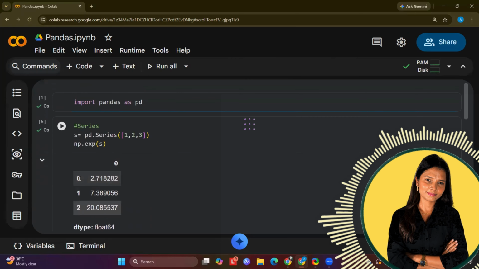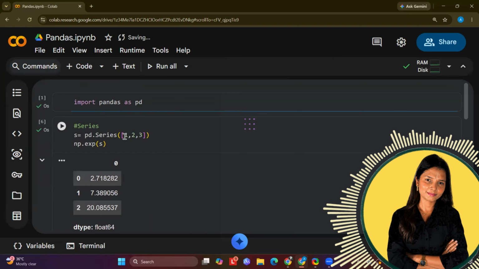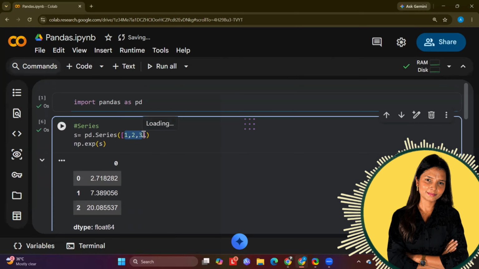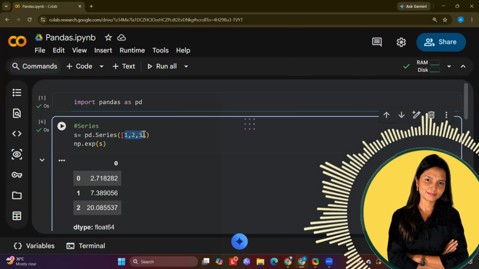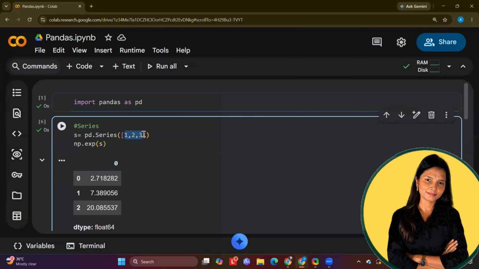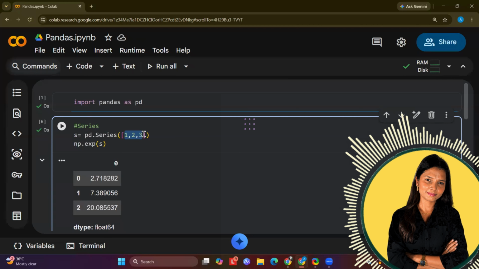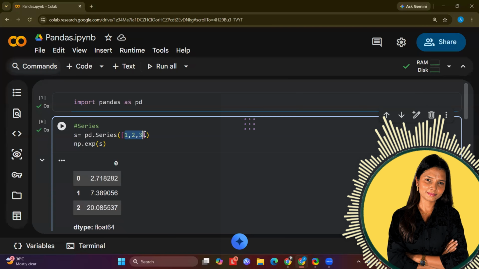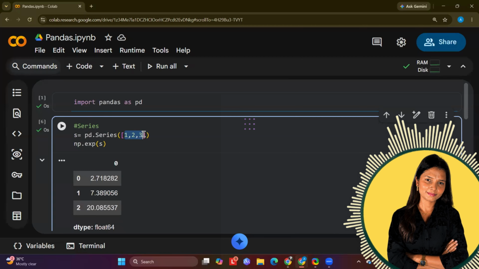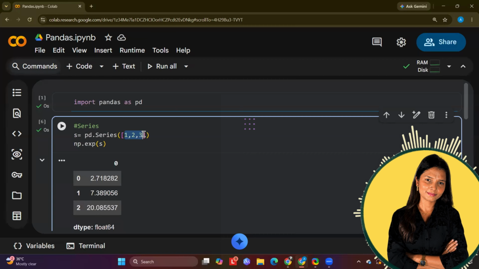Basically, I want to perform some mathematical expression on top of it. So what I have to do is write np, because I have already imported the NumPy library. I will directly say np.expression of s. Now np.expression of s means the series has a NumPy mathematical operation activated, and I can add or subtract or multiply whatever I want. Let's say I want to go element-wise and perform addition.